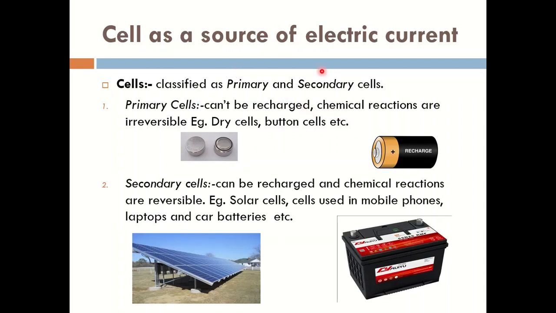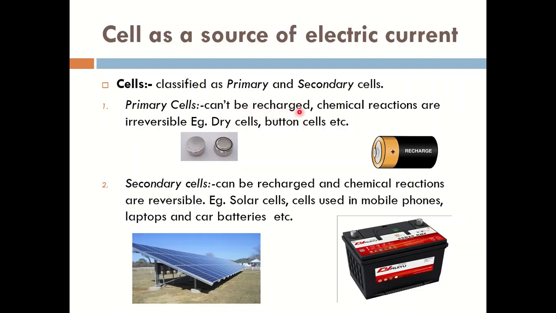Now, cell as a source of electric current. We will discuss how a cell is a source of electric current. Cells are of two types: primary cells and secondary cells. At your homes, there are cells that you use in your TV remotes. These cells are dry cells.